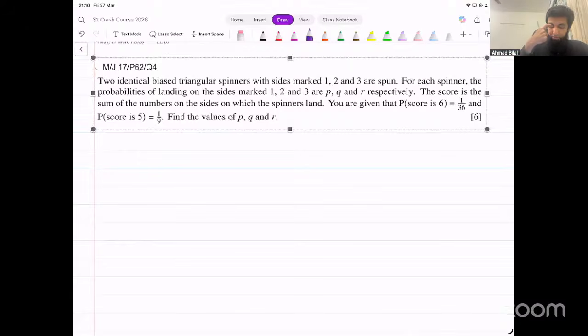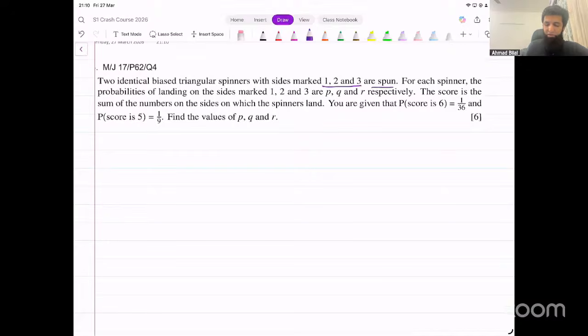Two identical biased triangular spinners with sides marked 1, 2, and 3 are spun. Okay, so we have triangular spinners. We have these sides that are marked. They're both identical. For each spinner, the probabilities of landing on the sides 1, 2, and 3 are P, Q, and R respectively.